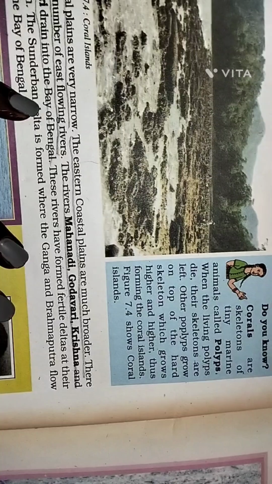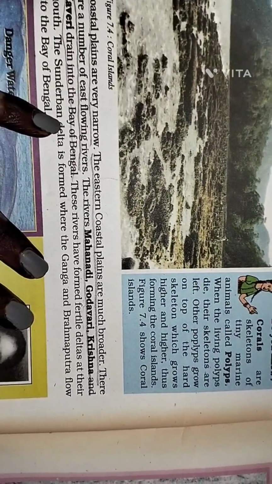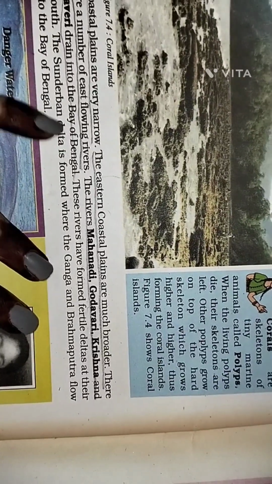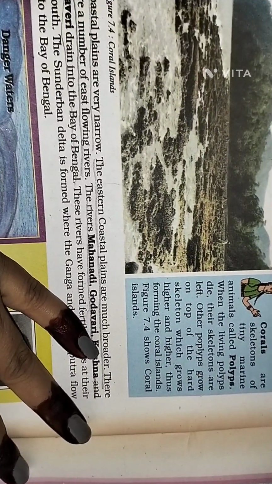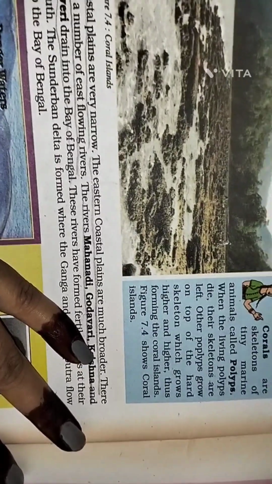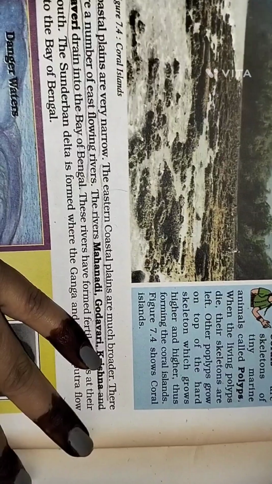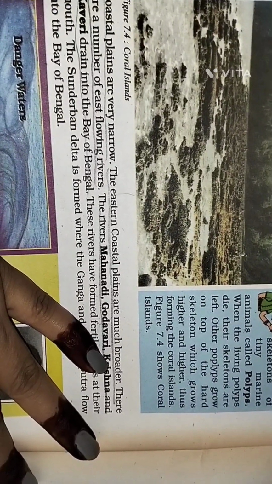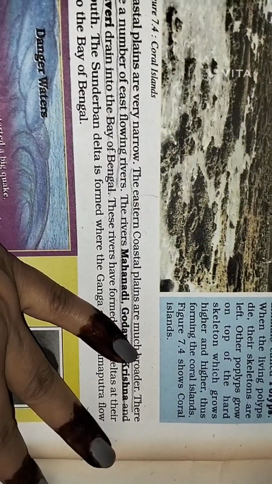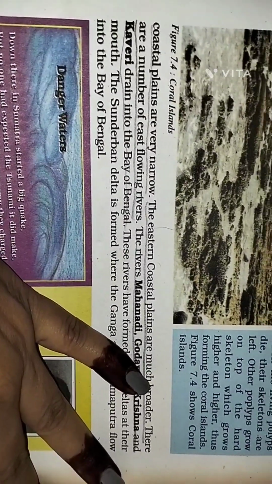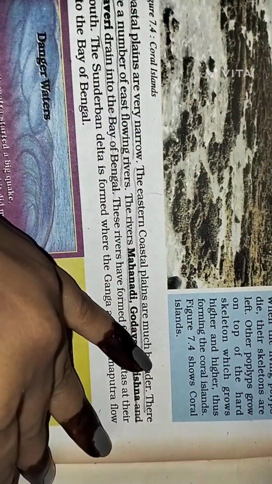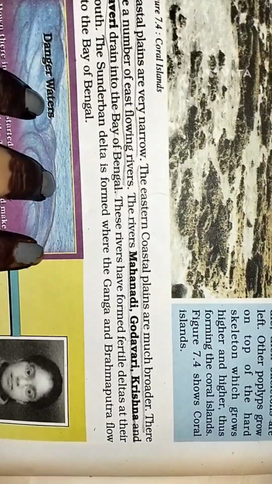Do you know corals are skeletons of tiny marine animals called polyps? When the living polyps die, their skeletons are left. Other polyps grow on top of the hard skeleton, which grows higher and higher, thus forming the coral island. Figure 7.4 shows a coral island.